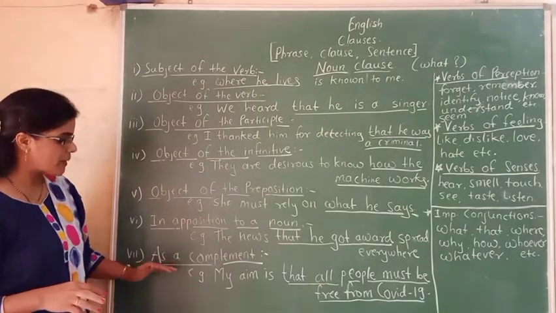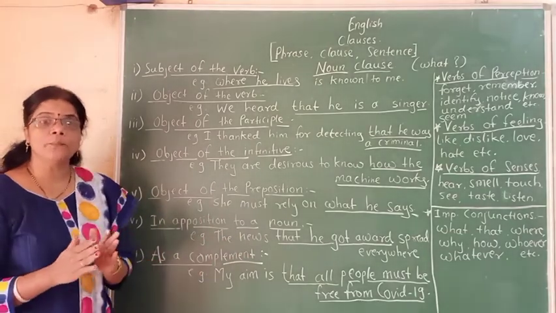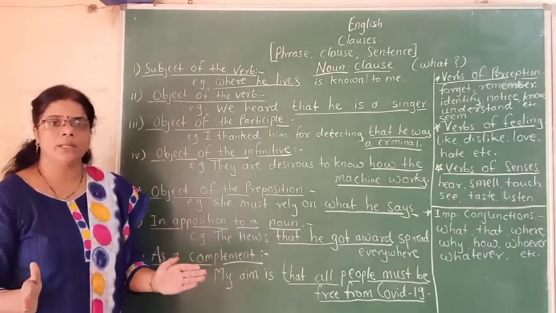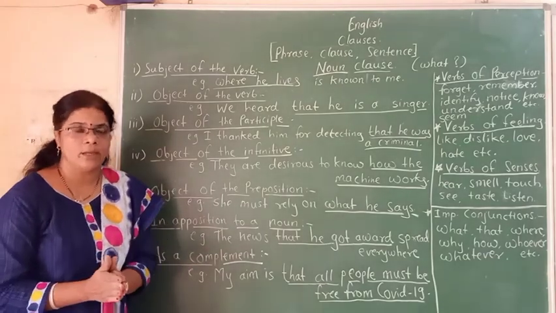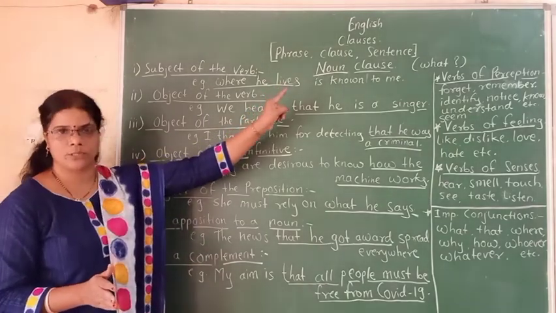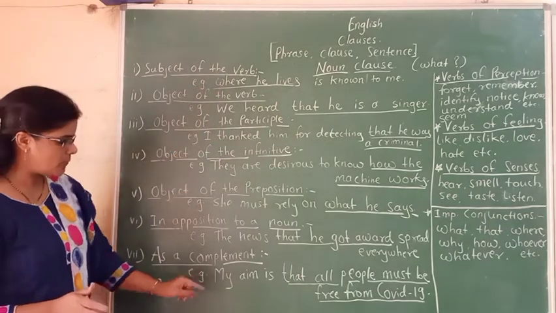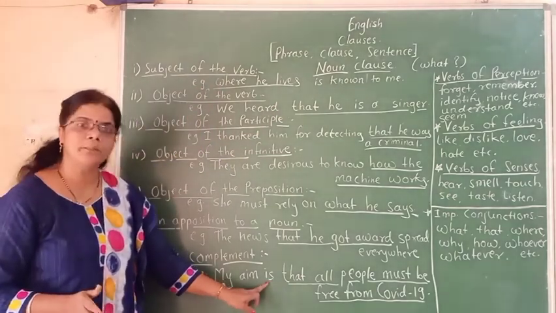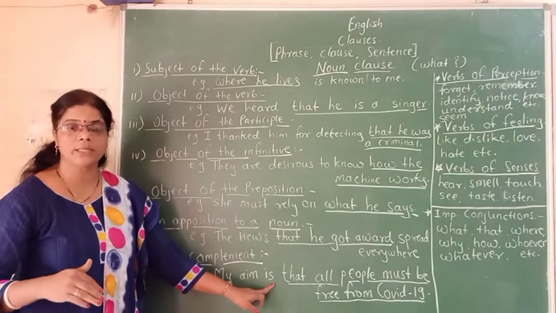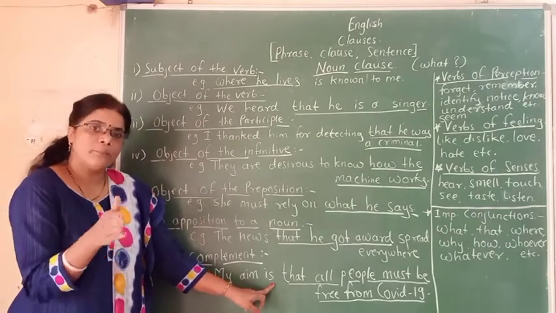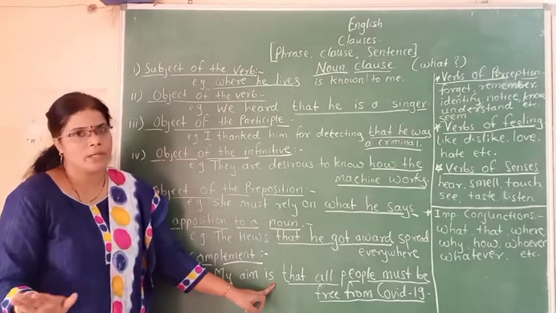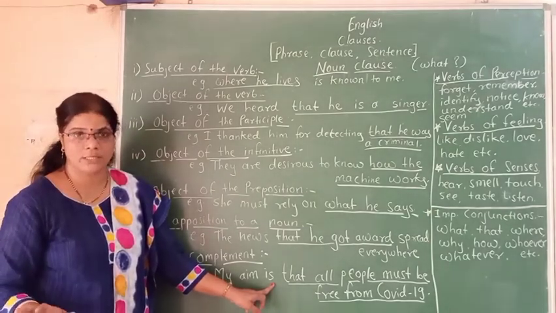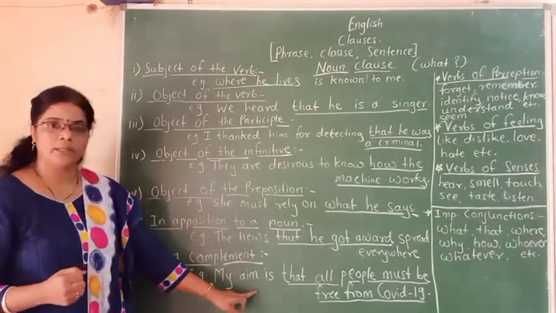And last one, as a complement. To complete that verb, sometimes some clauses are added, and those are called as noun clauses. Then what is that? My aim is. See here, I want to complete this is, because unless and until I add some part to this sentence, it will not be completed. It will not have complete sense. So my aim is what?